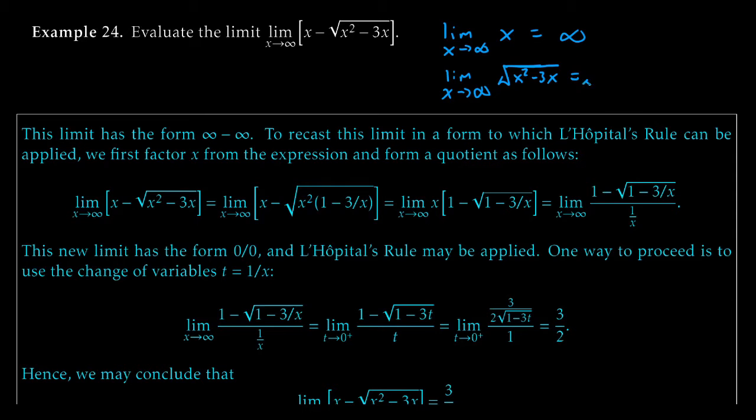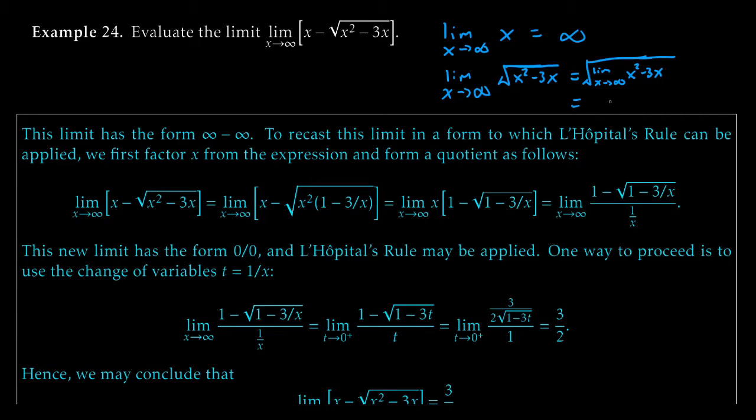Well, since square root is continuous, at least for positive values of x, we can pull the limit on inside. We get the square root of the limit as x goes to infinity of x squared minus 3x. And just running on through that, the limit as x goes to infinity of x squared minus 3x is going to be infinity. Take a big number and square it. That minus 3x, chump change, doesn't even matter. So we'll get square root of infinity.